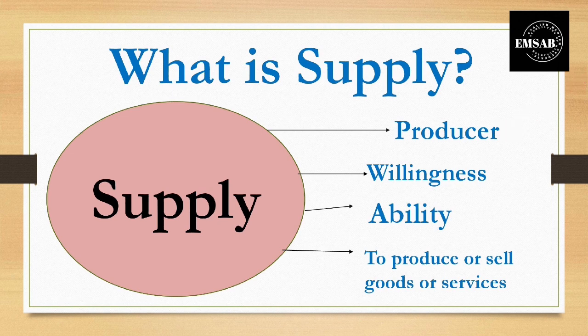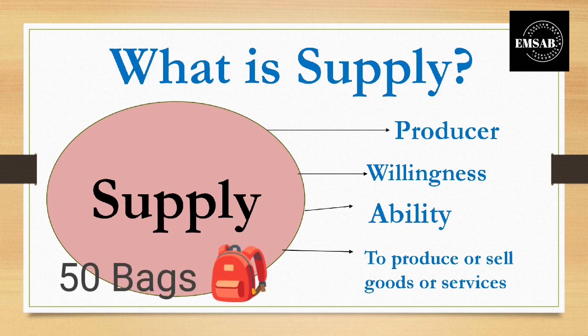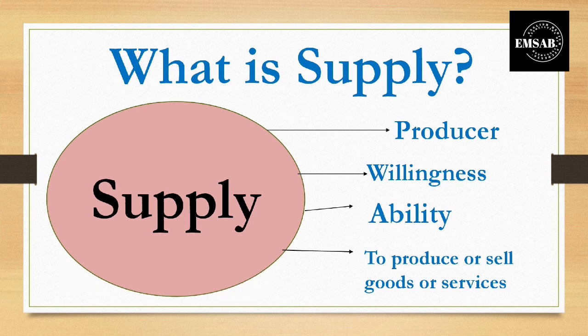It means that when the producers are willing and able to sell a particular product at a particular price in a market, we look at how much quantity the producers are ready to sell in a market. For example, if a producer is producing 50 bags, his ability is to produce 50 bags, but he is not willing to sell all of the 50 bags in the market at $10.